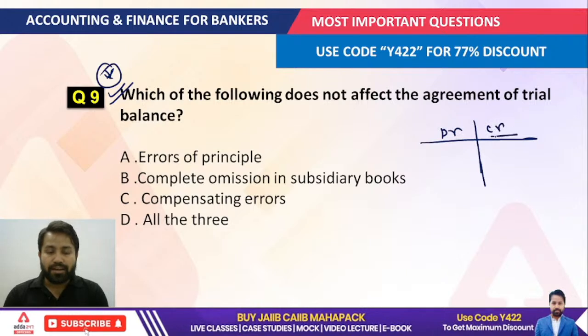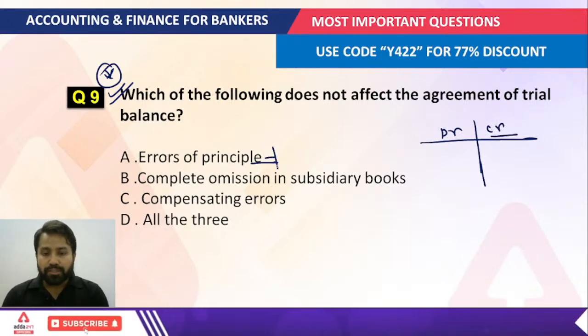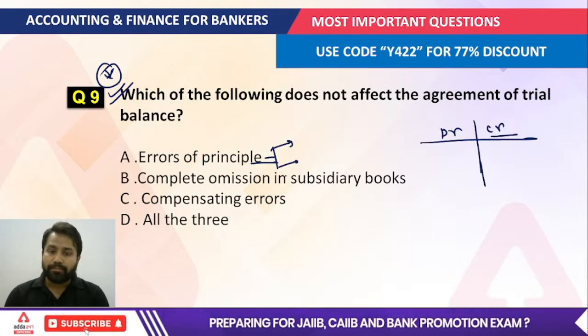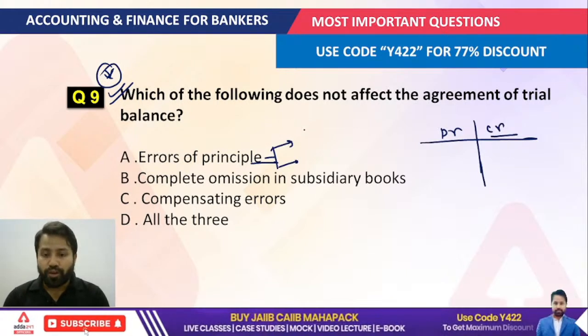You have to understand, suppose that we are talking about the error of principle. So in the error of principle, what mistake have we actually made?